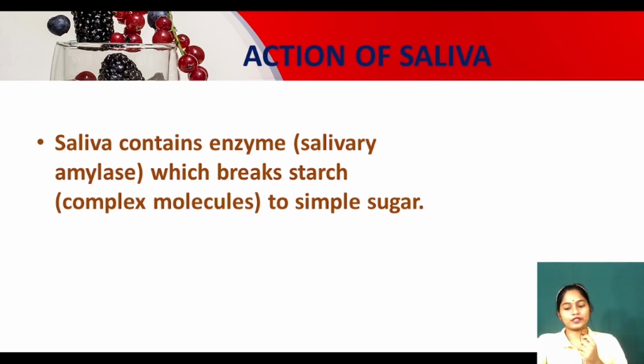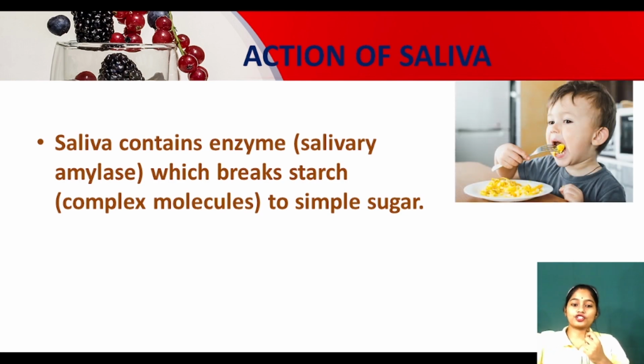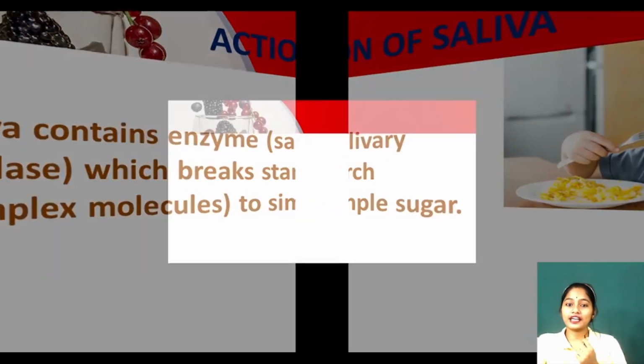Yes? Okay. Now see, the kid is enjoying the food, taking it into the mouth, and he will chew the food slowly with the help of his teeth. After that, the tongue will circulate the food inside the mouth and mix it with saliva. What is the name of the enzyme present in our saliva? Salivary amylase, which will break the starch, which is a complex molecule, into very simple sugar. Clear? Yes. Now moving ahead.